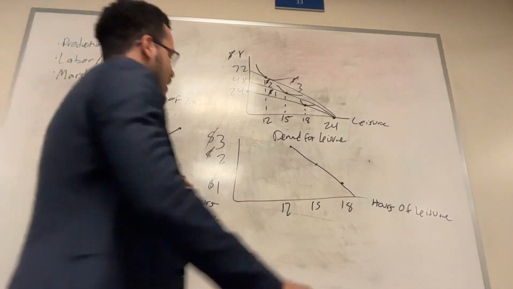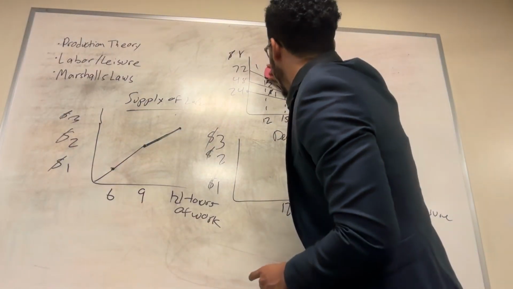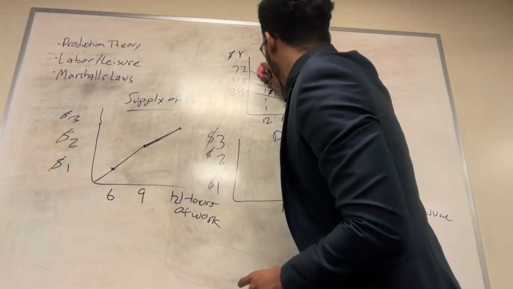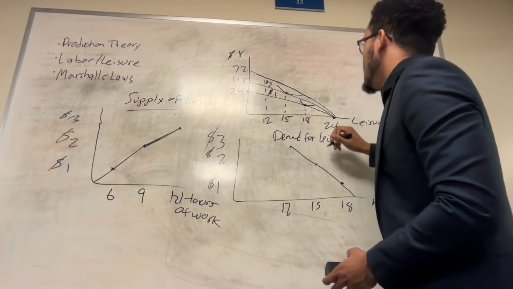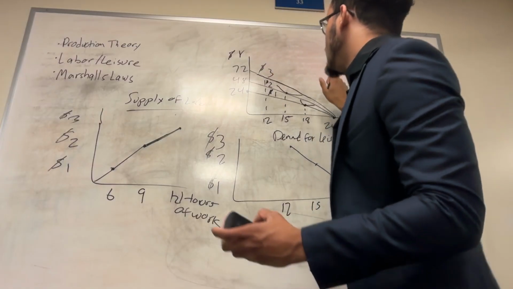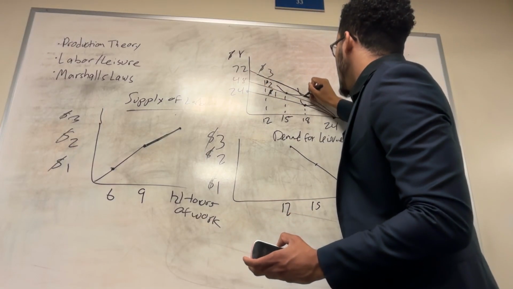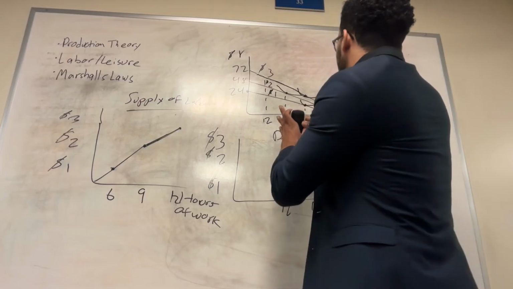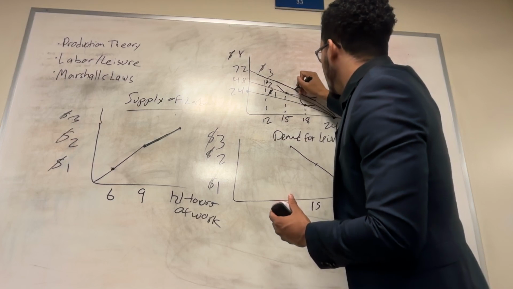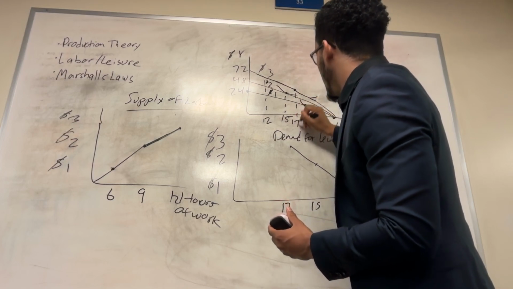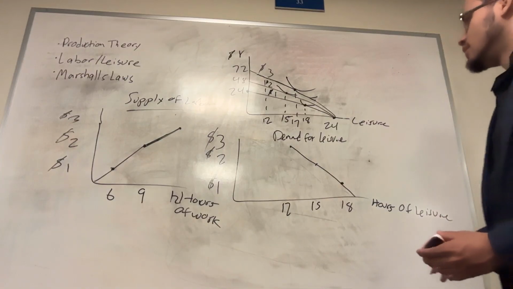Now, let's assume that our graph looked like this. Everything else remains constant in terms of the intercepts. But now let's assume that our optimal consumption of leisure is higher. So let's assume we're at this bundle for that wage constraint.